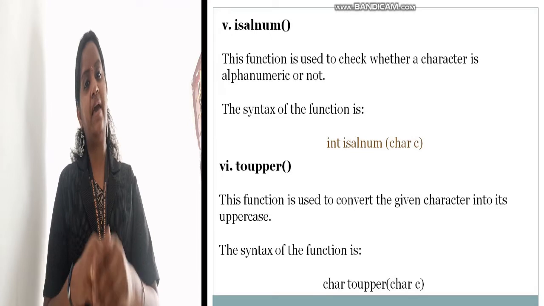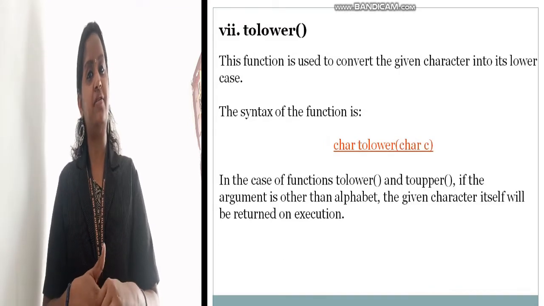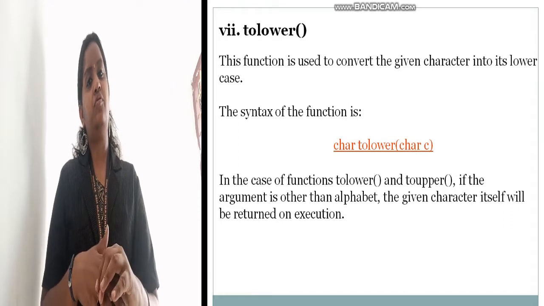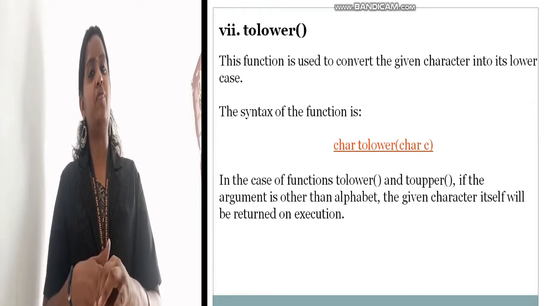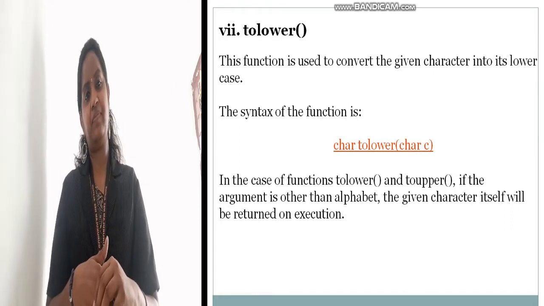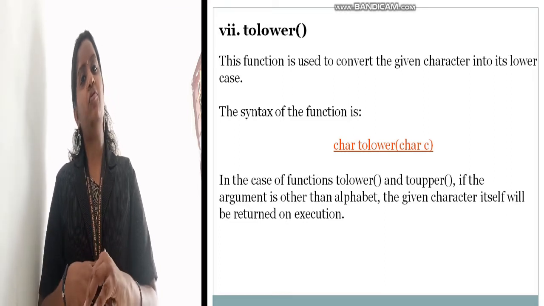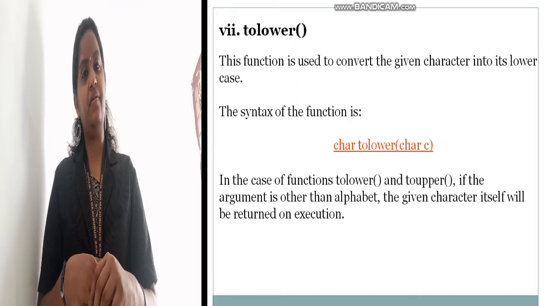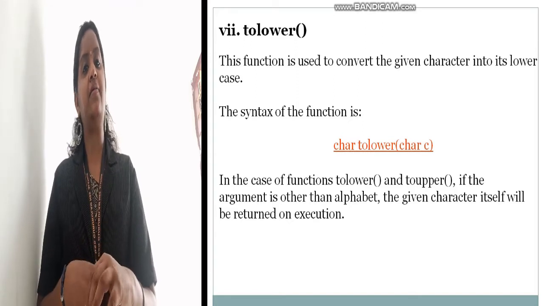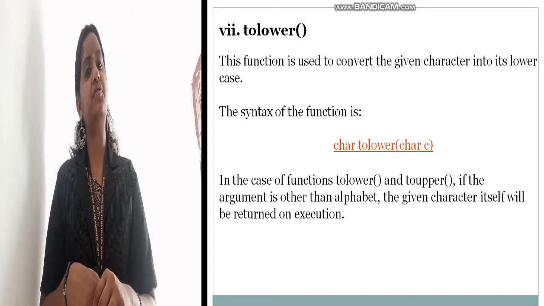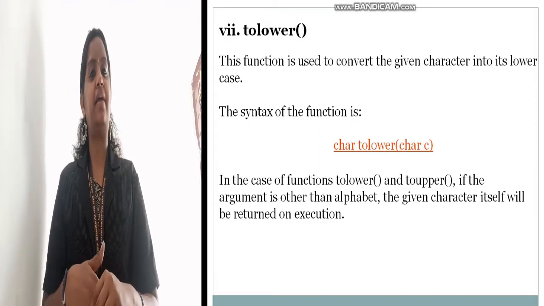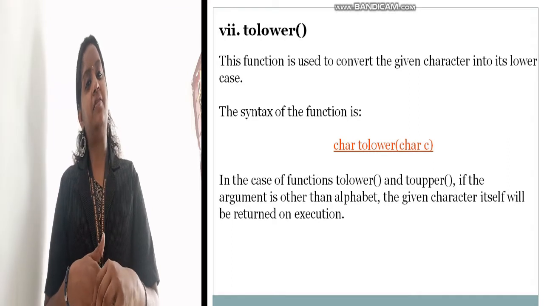The same functions you have to study in JavaScript also, in a different method. So be thorough with these functions. It will help you to write programs. Clear? And we will also have practical programs using these functions. So these are the main character functions and mathematical predefined functions in C++.